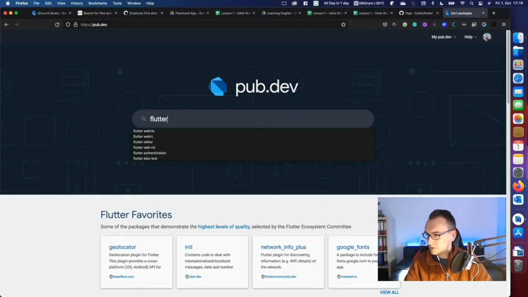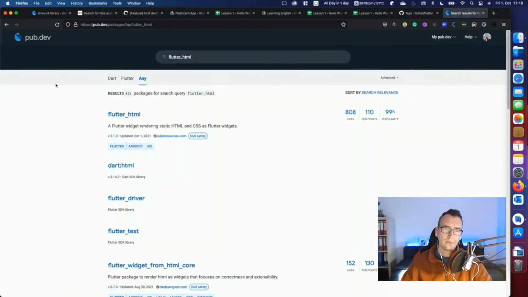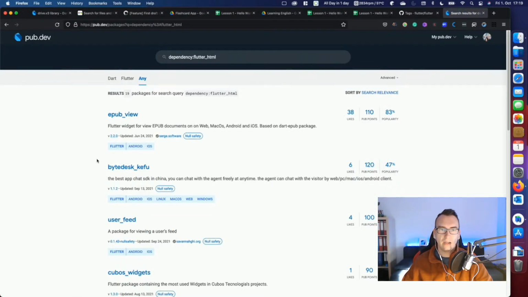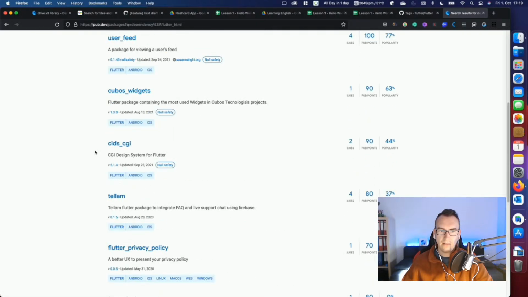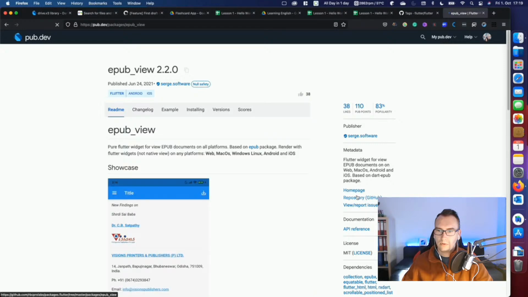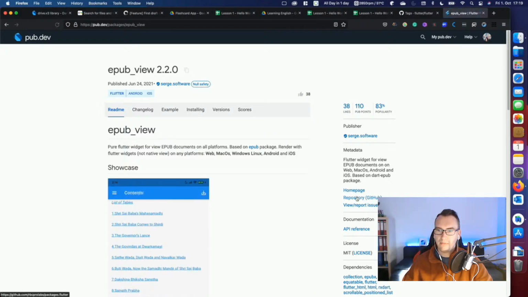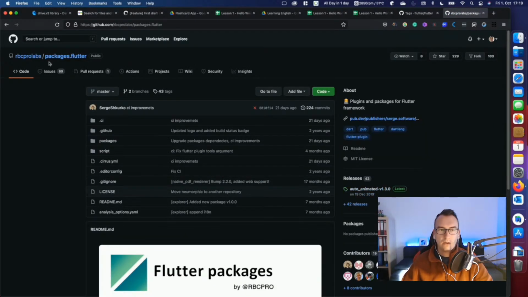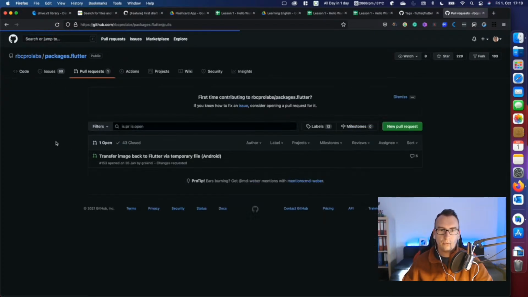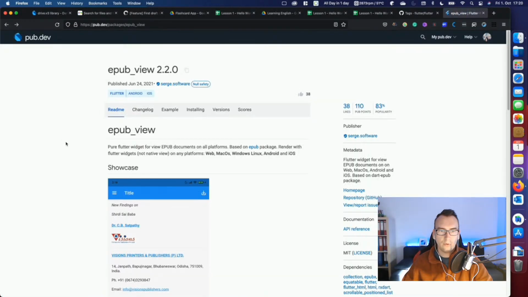But if we check Flutter HTML and have a look into it, then we can see more. Can we see also packages that depend on Flutter HTML? So all these packages depend on it. And then you have to be lucky that the one who has this package, so for example, this EPUB view repository, will start to depend on it or help you with the version here. And it could be that sometimes there is already something, like a pull request that bumped up the version or something.